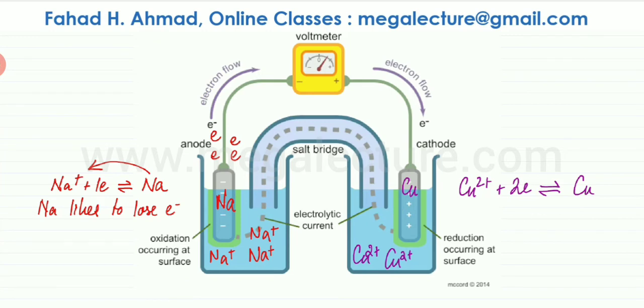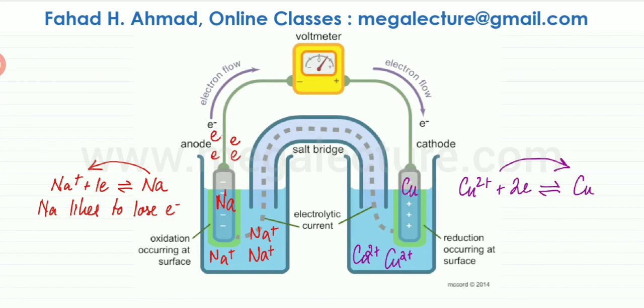We know that copper is very unreactive, which means that copper likes to remain as copper. And we also know that if copper ions are present, they have a very strong tendency to gain electrons to form copper, which means that this equilibrium would be shifted to the right side. Copper ions would have a very strong tendency to gain electrons. And where are all the electrons coming from? Those electrons are coming from this side.